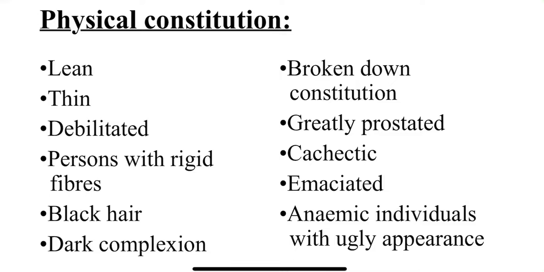So you need to imagine a person with a dark complexion and black hair. She is very lean, thin, debilitated, cachectic and emaciated, greatly prostrated. She is very sad, low spirited, hopeless, with a broken down constitution, anemic, with an ugly appearance.